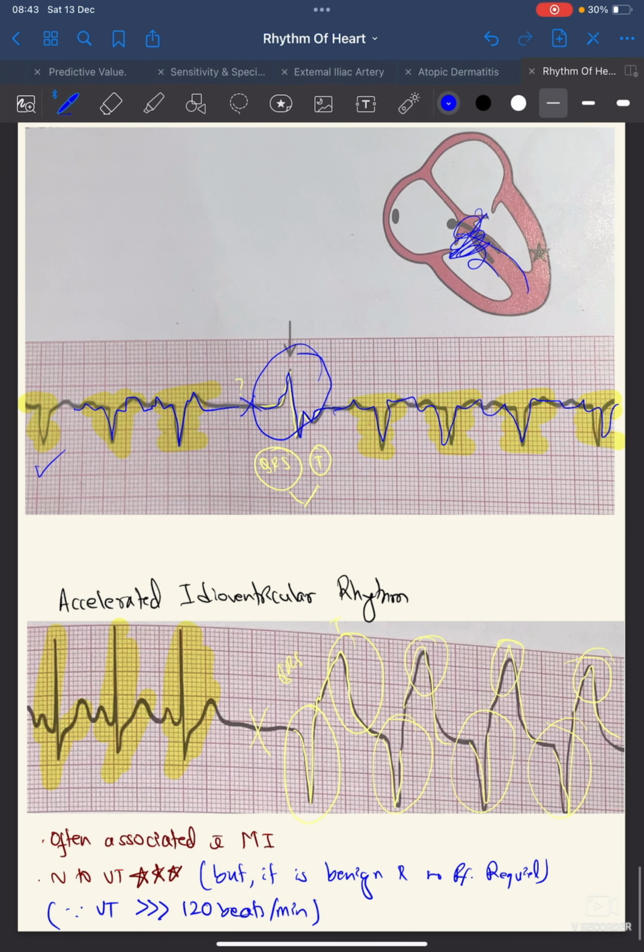And let's see another one, the accelerated idioventricular rhythm. This may look like ventricular tachycardia, but always remember that for ventricular tachycardia, you must calculate the rate. Here it is 1, 2, 3, so 300 divided by 3 means 100 beats per minute, right? So this is not ventricular tachycardia. To be ventricular tachycardia, you must have more than 120 beats per minute. It is often associated with MI, and it looks like ventricular tachycardia, but it is benign and does not require treatment.